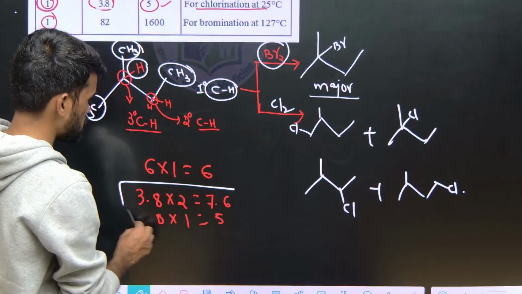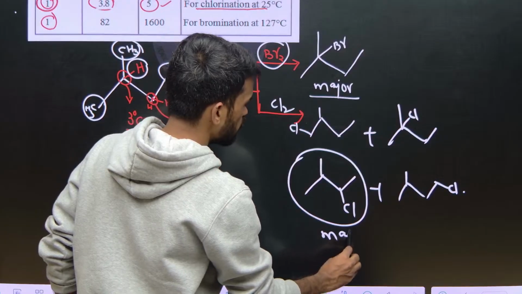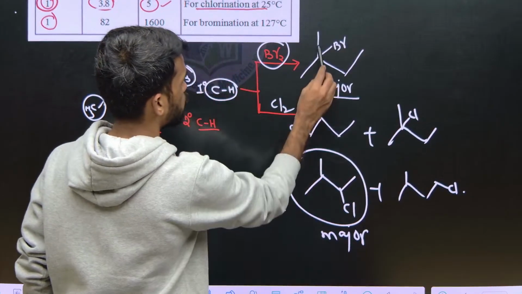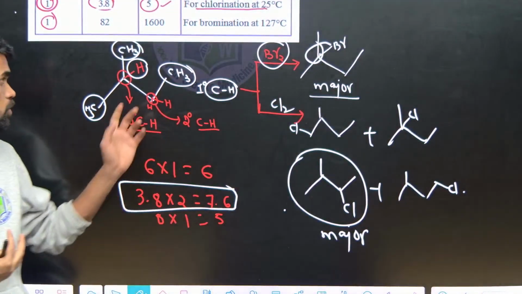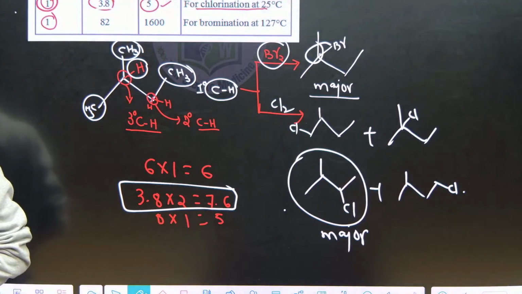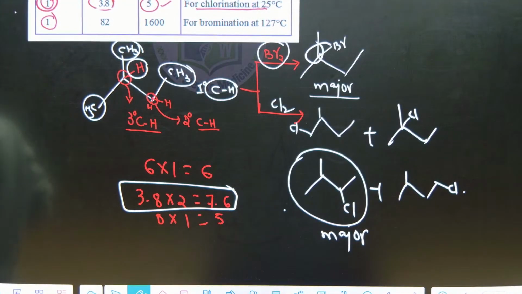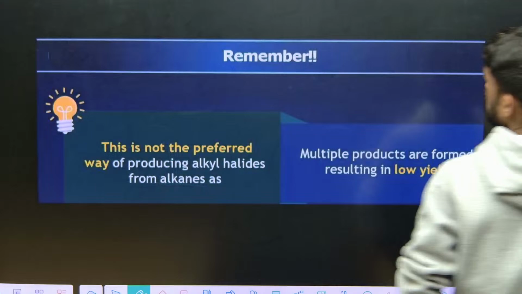So that will be major. Which will be major here? The secondary hydrogen. It means this will be the major product for chlorination, and for bromination, the tertiary hydrogen containing compound, that carbon will react more selectively. This is how you need to predict major and minor products in the given reaction.